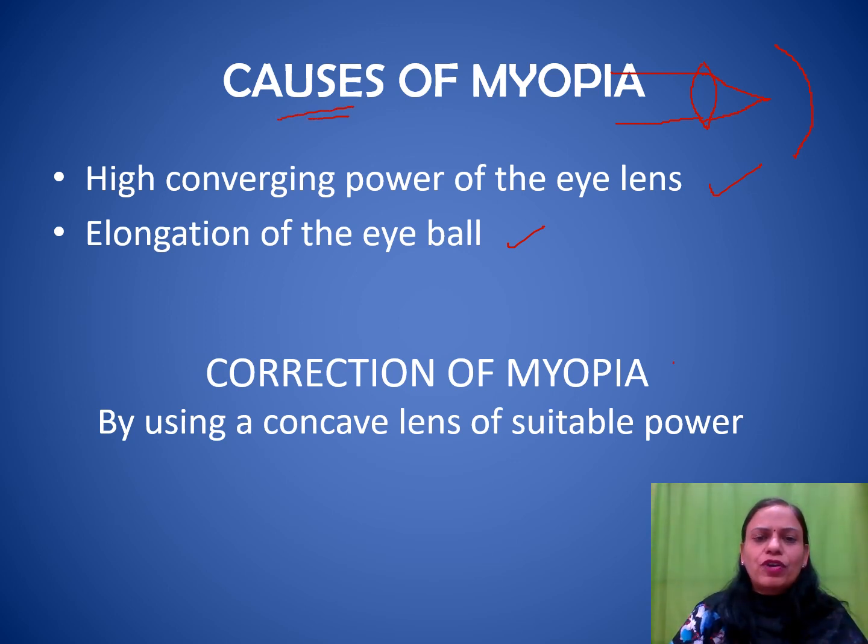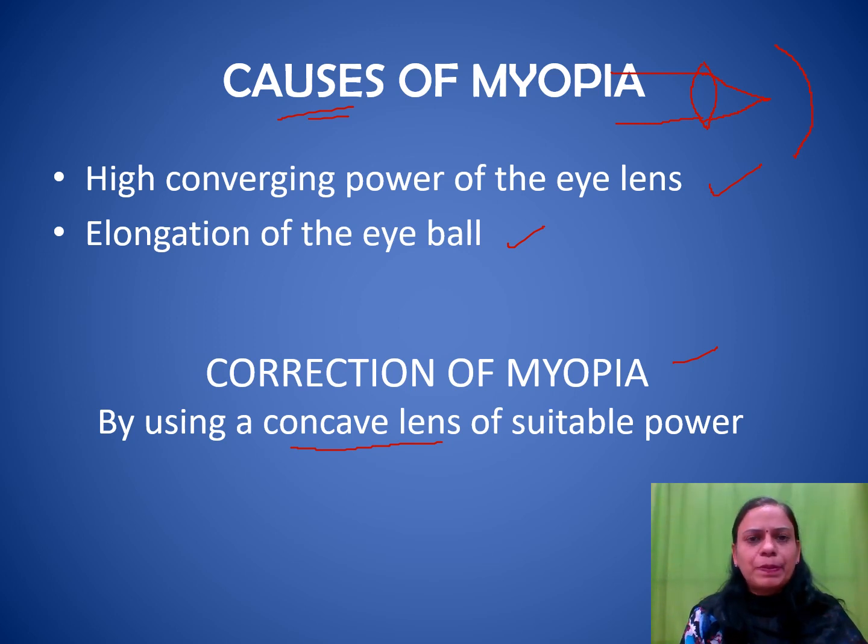Then correction, we have already seen in the ray diagram that it can be corrected by using a concave lens of a suitable power. So if we use a proper concave lens with a desired focal length, so that the image gets focused on the retina, the defect of myopia can be corrected.